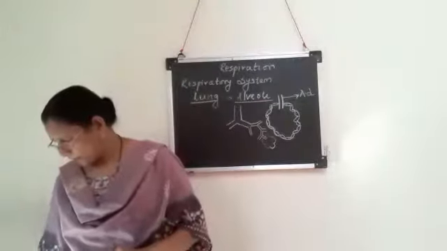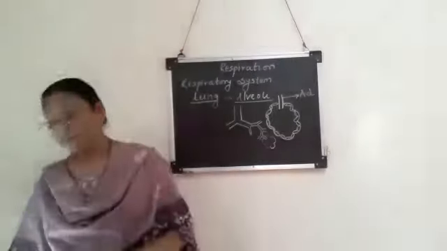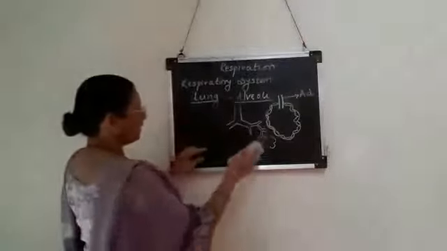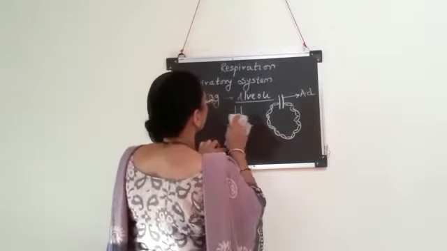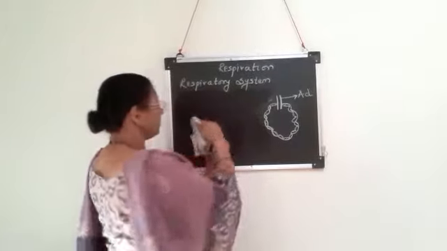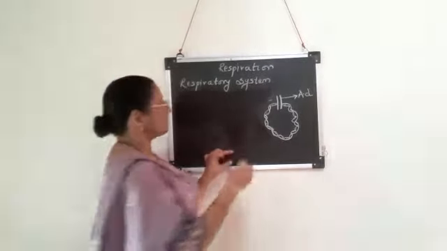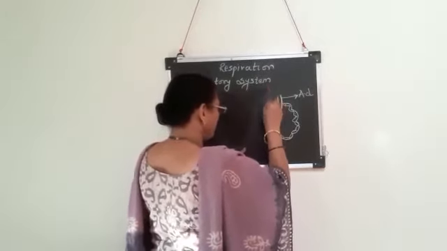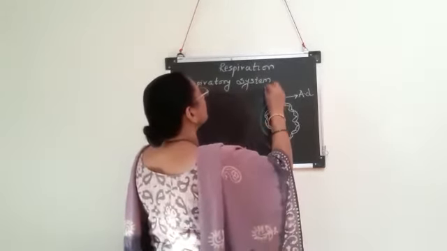Now see this alveoli, each alveolus is supplied with blood capillaries, and the blood capillaries present surrounding the alveolus are supplied with a branch of the blood vessel called the pulmonary artery.